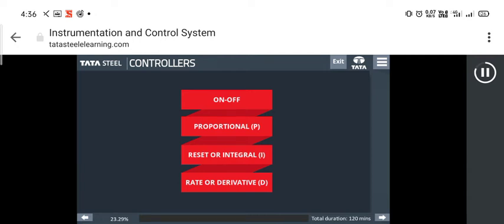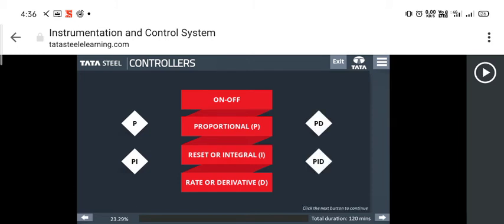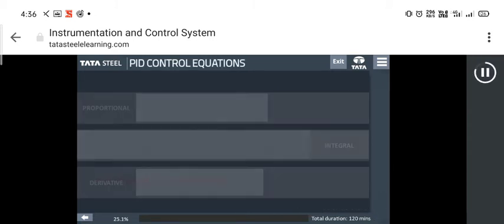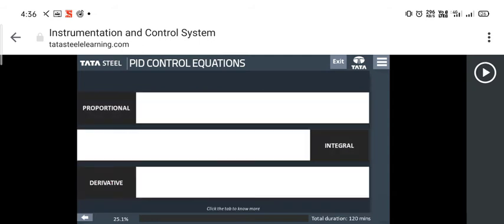Now, let us understand about the most important part of control system, that is, the controller. A controller may provide any one or combination of the following actions: on, off, proportional, P, reset or integral, I, rate or derivative, D. According to combination of actions selected, a controller may be P, PI, PD or PID controller.